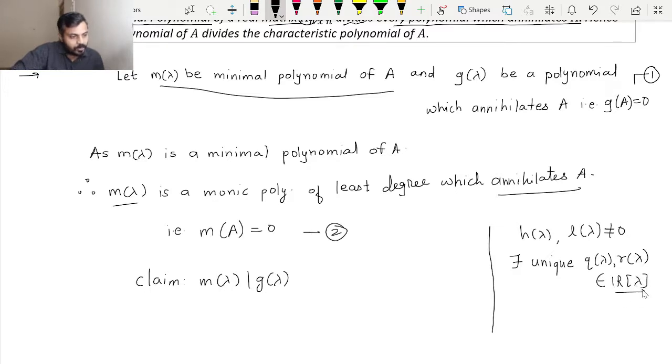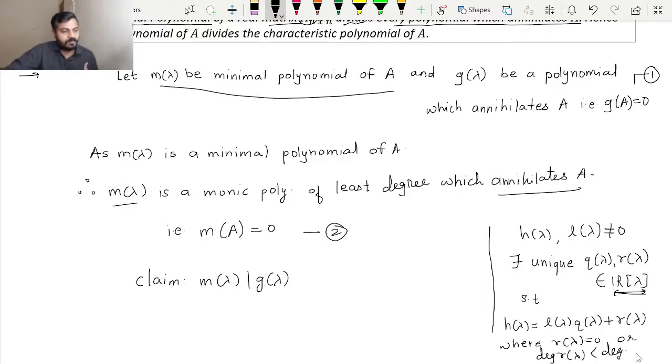According to the division algorithm, there exist unique polynomials q of lambda and r of lambda belonging to R of lambda, I hope you remember this notation, the set of all polynomials in the variable lambda, such that h of lambda is equal to L of lambda times q of lambda plus r of lambda, where r of lambda is equal to 0, or the degree of r of lambda is less than the degree of L of lambda, since we are dividing by L of lambda. This is the division algorithm.